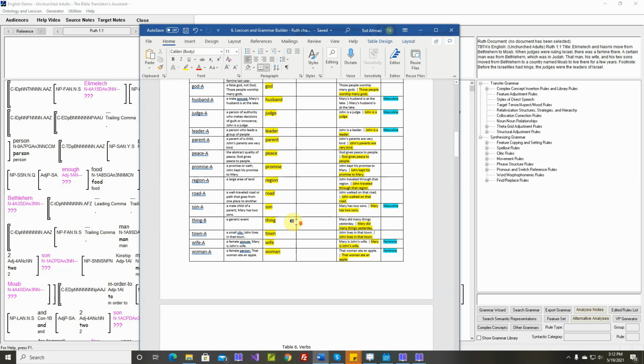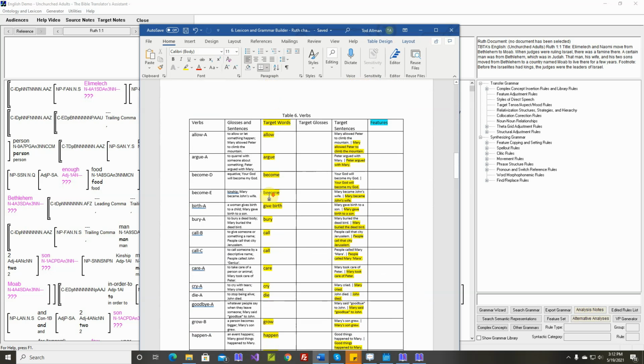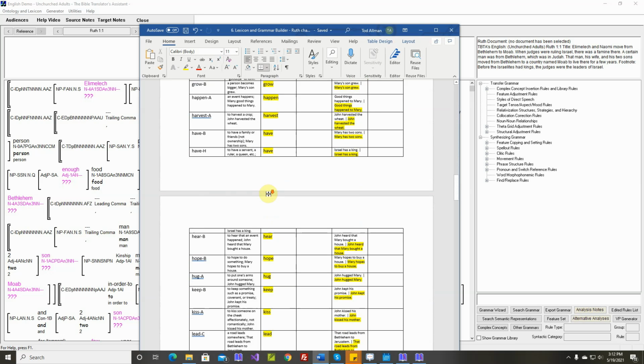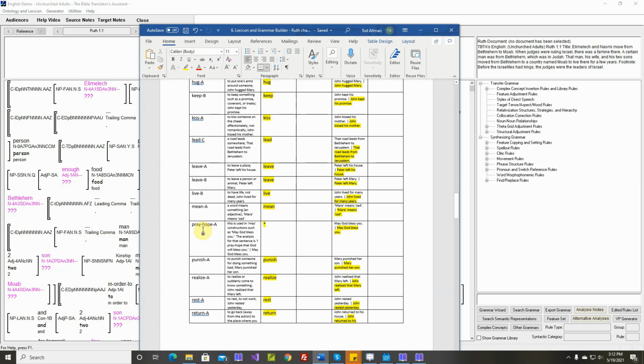I'd like to make one comment. All of these other tables are just for Ruth chapter 1. In the verbs, we have down here a verb called pray hope. And this is what we use. In English, we would say something like, may God bless you. This is sort of a special may. It's not a permissive may or anything like that.